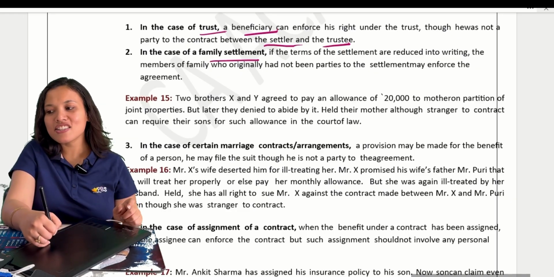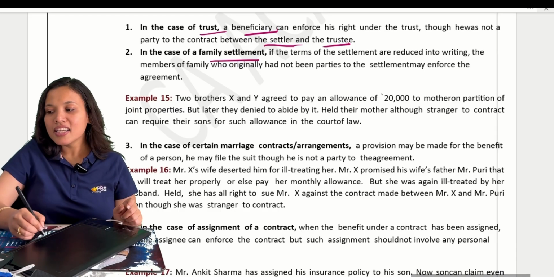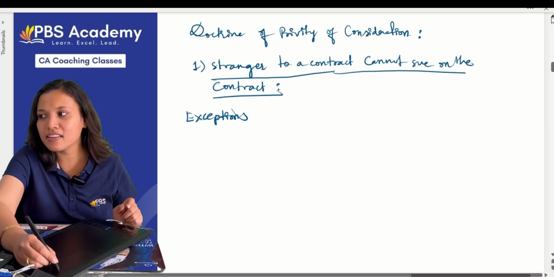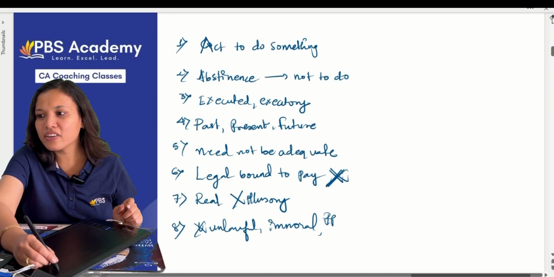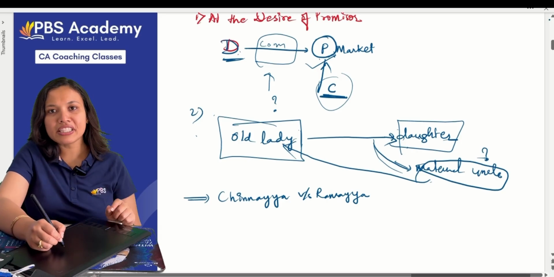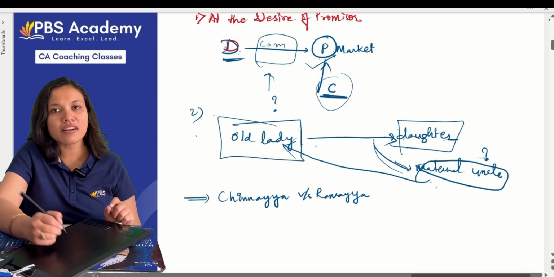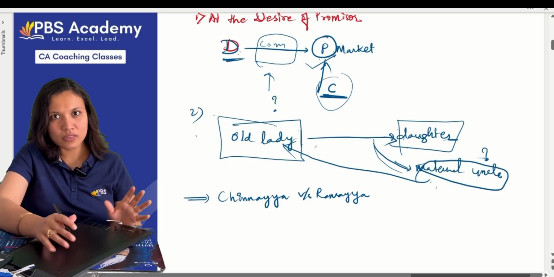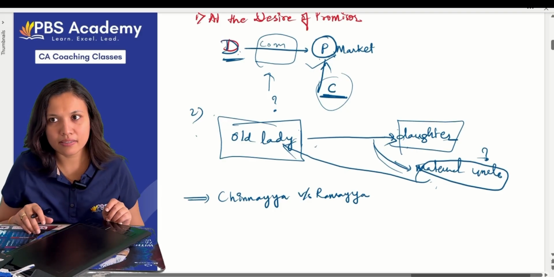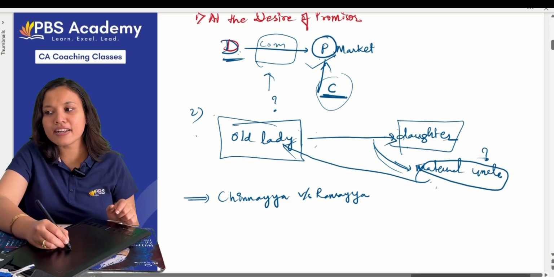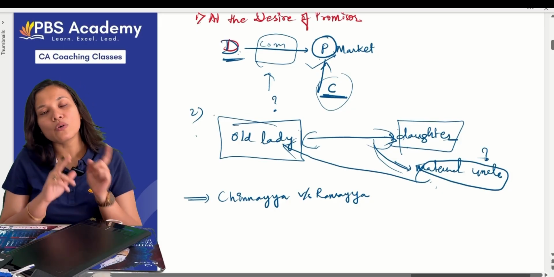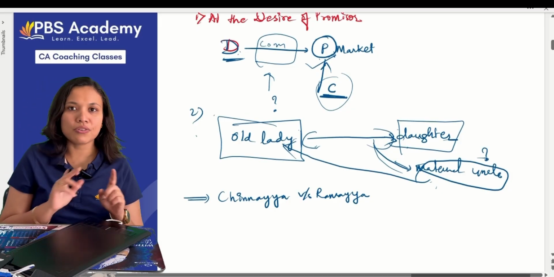Now next, in case of family settlements. Now remember the case of Chinnaya versus Ramaya. What happened? In Chinnaya versus Ramaya, I said that the uncle is a third party. Uncle is a third party or not? Yes, uncle is a third party. But according to the doctrine of privity of contract, can a third party sue on the contract? No. What does the doctrine of privity say? A stranger cannot sue on a contract because he is not a party to the contract. Between whom was the contract made? The old lady and the daughter. The contract was only between them. So the old lady can sue the daughter, and the daughter can sue the old lady.